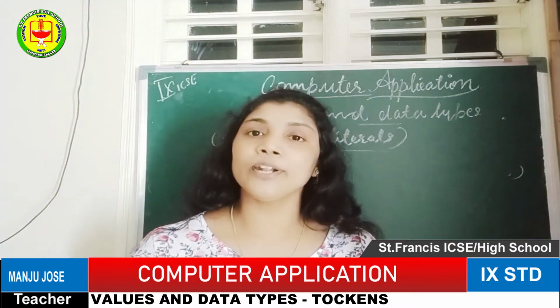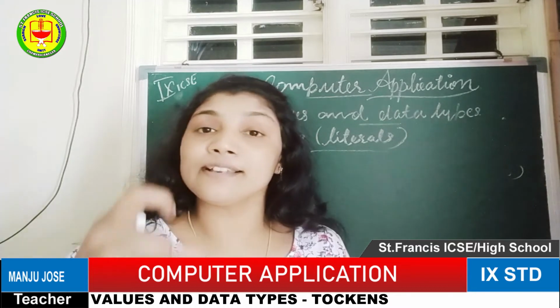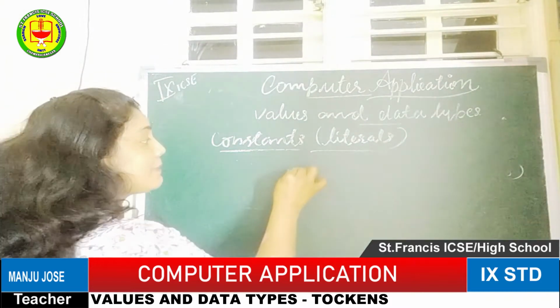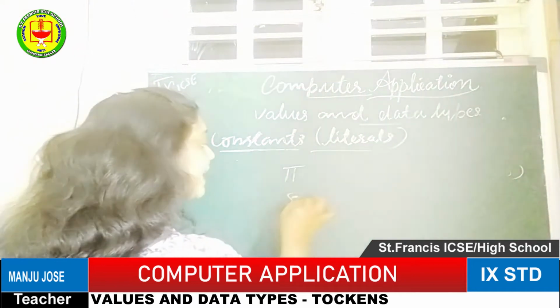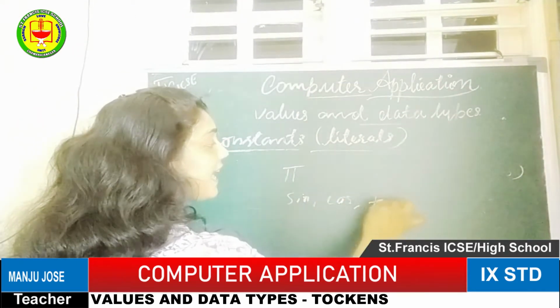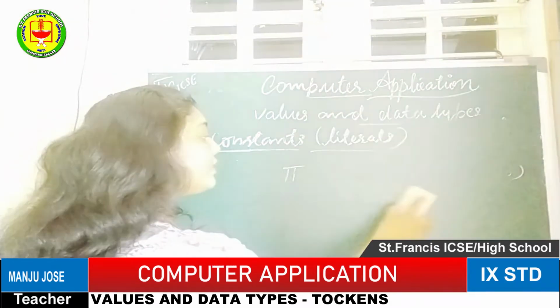Constants or literals. What do you mean by constant? When we do a physics or mathematical problem, some specific values are constant. A constant means that value cannot be changed; it is a permanent value. For example, in mathematics, the pi value is a constant or permanent value. Likewise sine, cos and tan, these trigonometric functions are permanent. The variable where we store this kind of value is known as a constant.